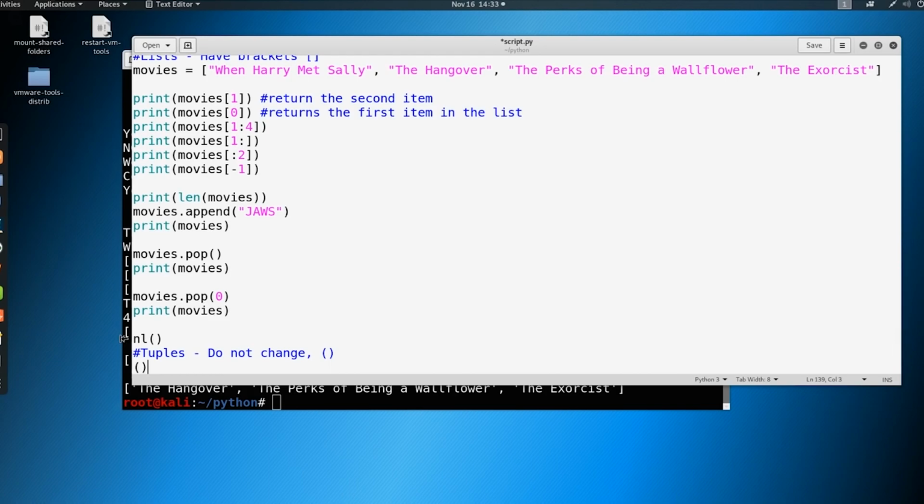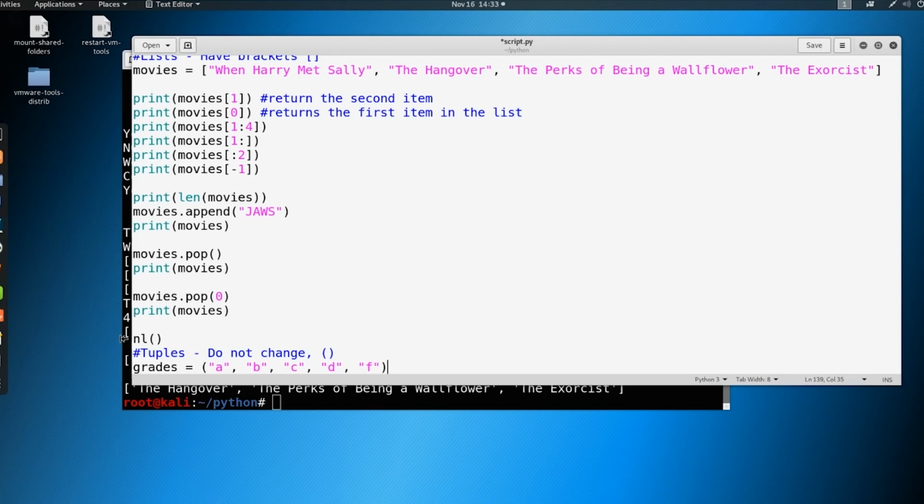Tuples have parentheses. So we're going to say something like grades. Now we're going to have an item that won't change. So we're going to define grades here as just A, B, C, D, and F, which is common for the US grading system. And this is an example of a tuple. So again, we have parentheses instead of brackets.